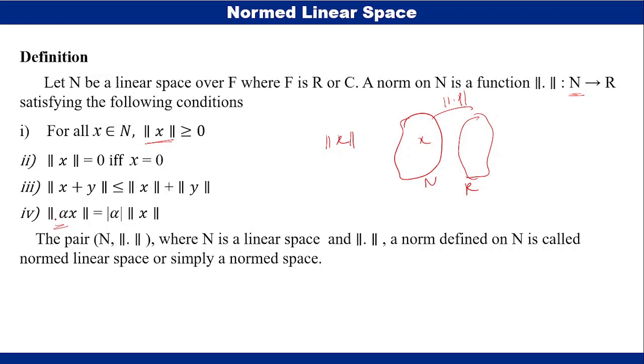So therefore, the last axiom is norm alpha x is equal to modulus of alpha into norm x. If the function norm satisfies these properties, then we can say that the pair of norm with the space n is said to be norm linear space, or simply a norm space.